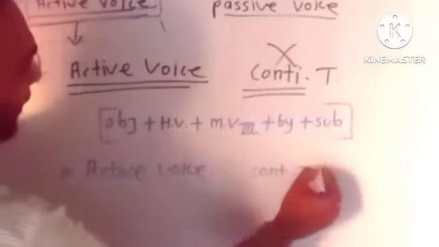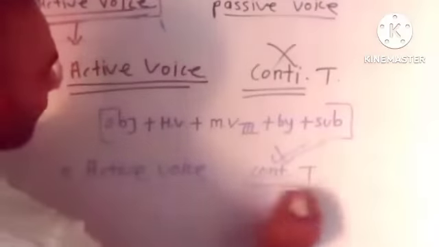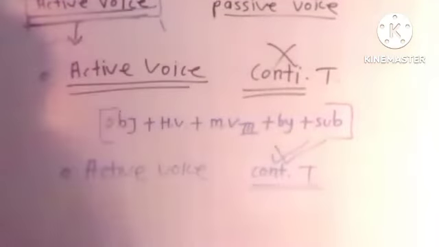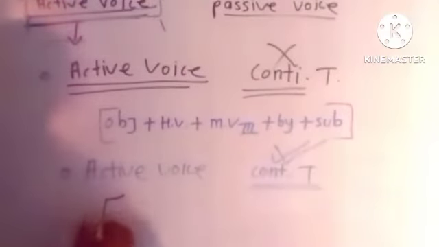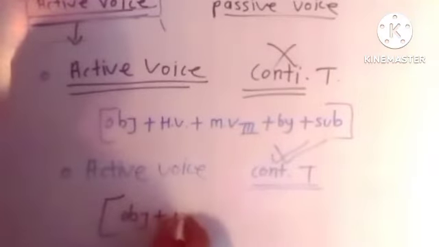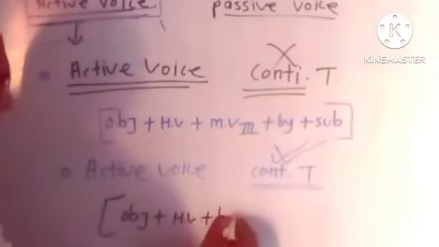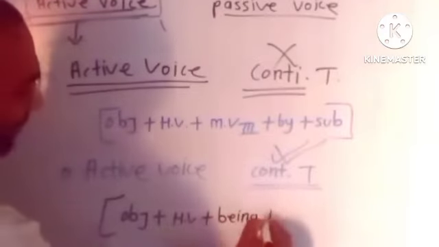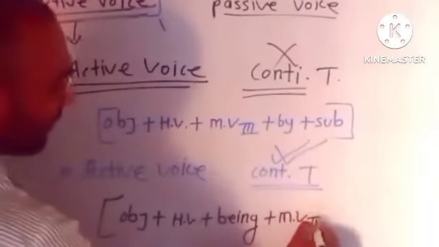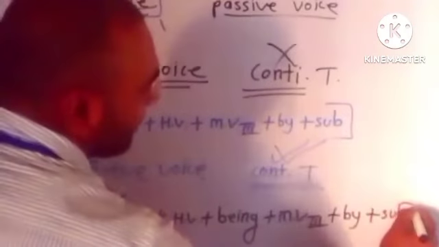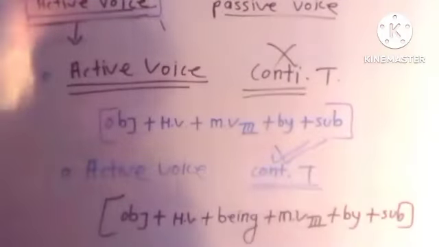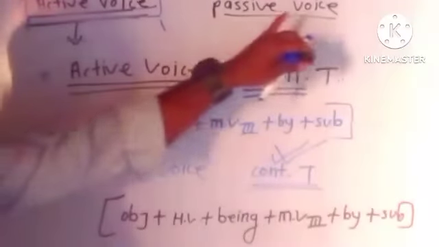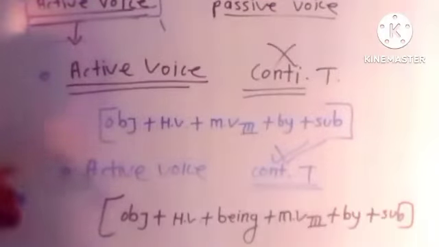Now second condition: when active voice is continuous tense, जब active voice कौन से tense में हो? Continuous tense. So we have to follow this structure: object plus helping verb plus being plus which form of main verb? Third form of main verb plus by plus subject. These are the two main structures of passive voice.